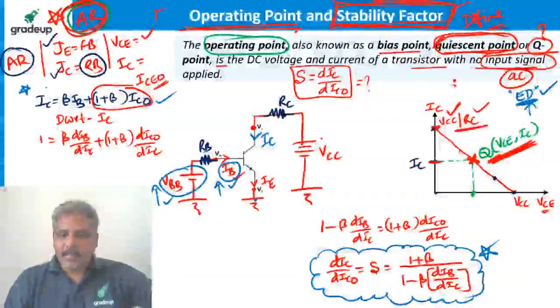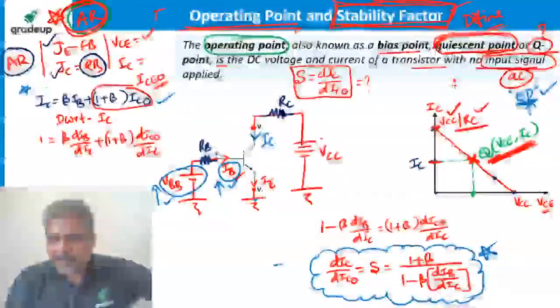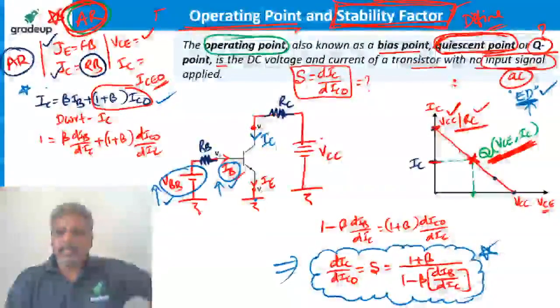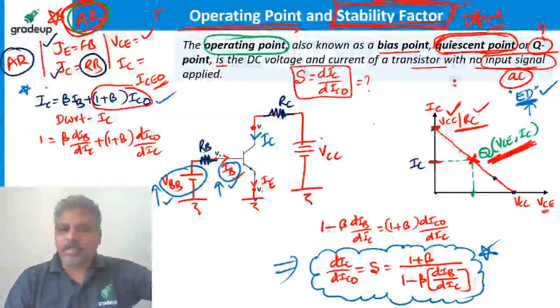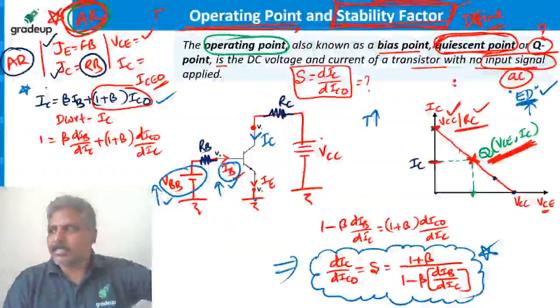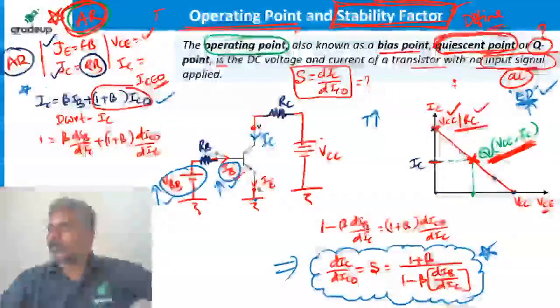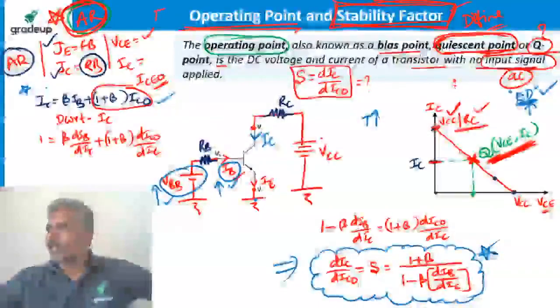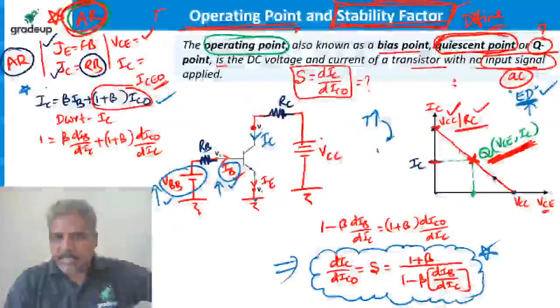Is it clear, guys? But let us understand what this point says. Stability factor tells you what. Our problem is, if temperature increases, all of you listen carefully, the problem with stability and operating point. If temperature increases, we know that leakage current is increasing.